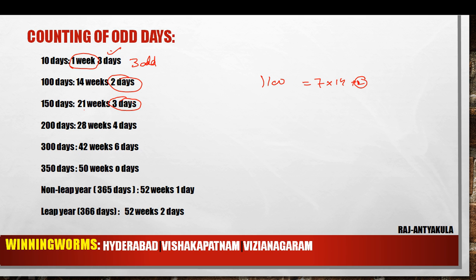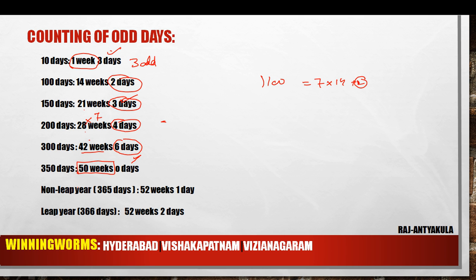So for 150 days, how many odd days are there? 3 odd days. For 200 days, this can be written as 28 into 7, which is 196 days. So how many odd days are there? 4 odd days. 300 days can be written as 42 weeks and 6 days. 42 into 7 is 294. The balance is 6 odd days. 350 days, 350 is exactly a multiple of 7, 50 into 7. So there are no odd days, so 0 odd days.